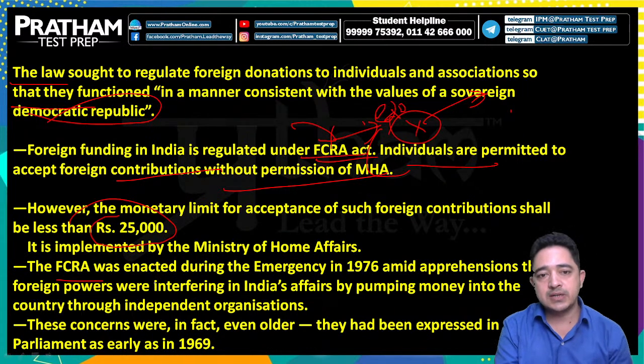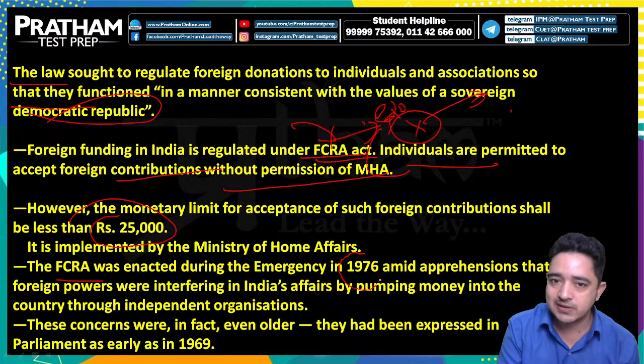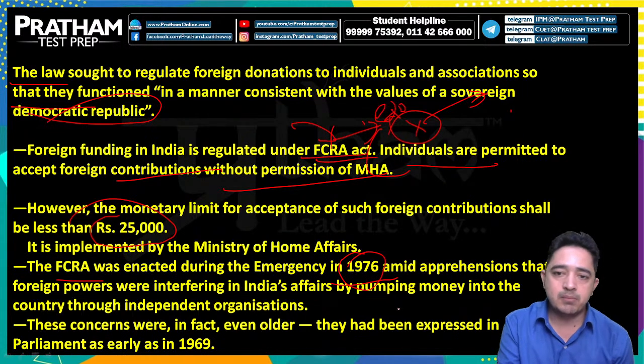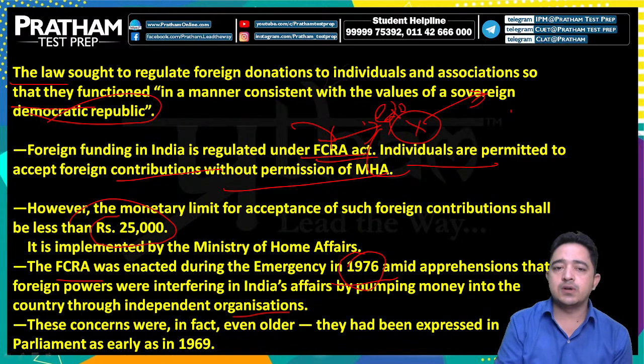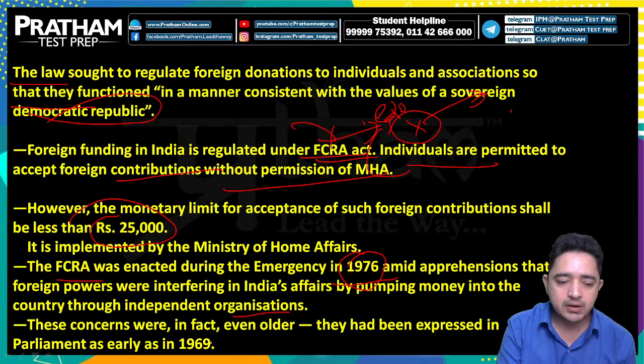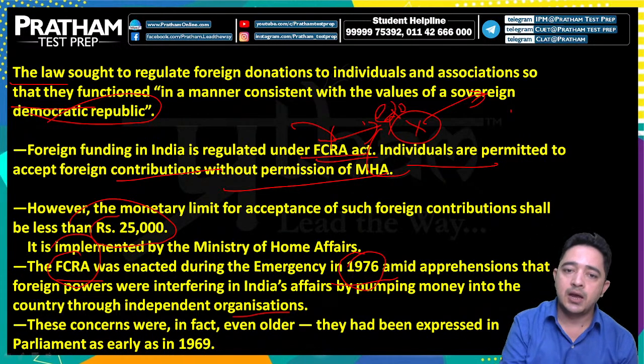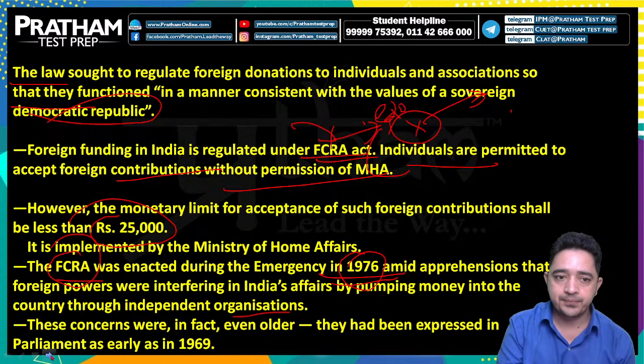FCRA was enacted for the very first time during the Emergency, in 1976. At that time foreign countries were pumping power into the Indian sovereign, and foreign powers were interfering in India's affairs by pumping money into the country through independent organizations. These concerns were in fact even older. They had been expressed in Parliament early in 1969. But it was not enacted then. So the first time, in the Emergency, the Foreign Contribution Regulation Act was enacted in 1976.